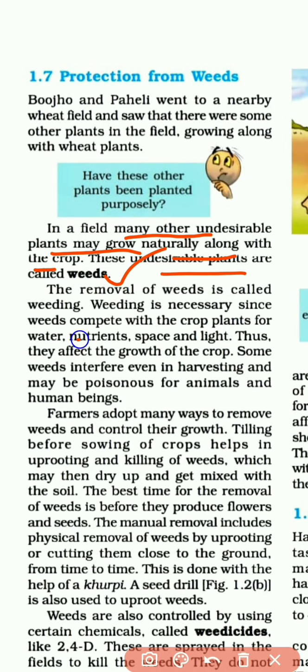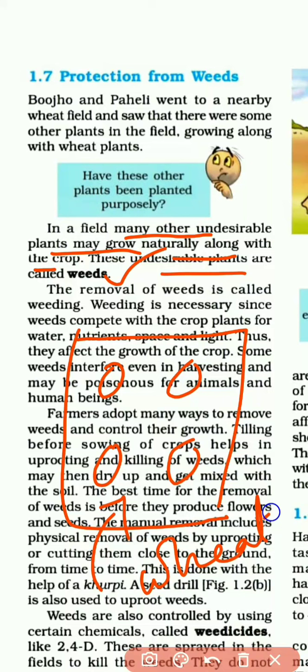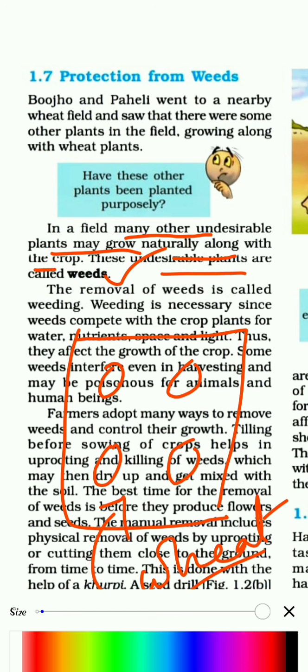So when a crop is being cultivated in the field, what happens? Along with the seeds that we want to grow, suppose these are the seeds of wheat, but most of the time there will be some other seeds also present in the field already. So these are some unwanted seeds. You cannot identify them when they are seeds. When you go to the crop field, you will find lots of unwanted seeds.